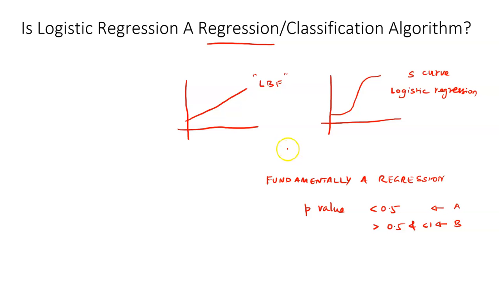We will cover that in a separate video, like when to use deep learning. That confusion is there among many machine learning enthusiasts. Today's discussion is about logistic regression, and we are trying to answer whether it is a regression or a classification algorithm. I hope this is clear to you.